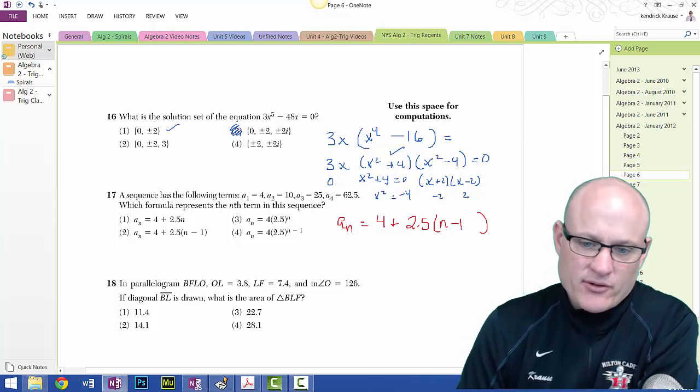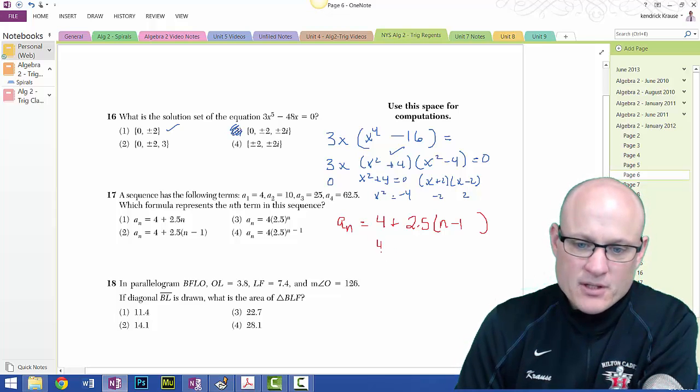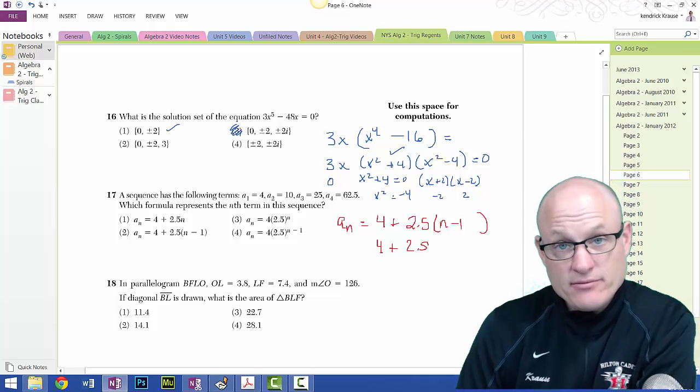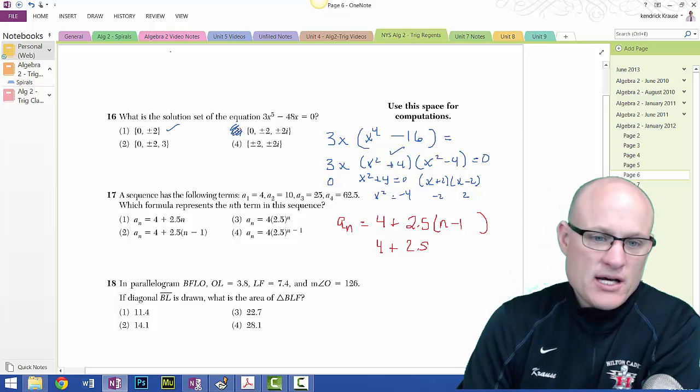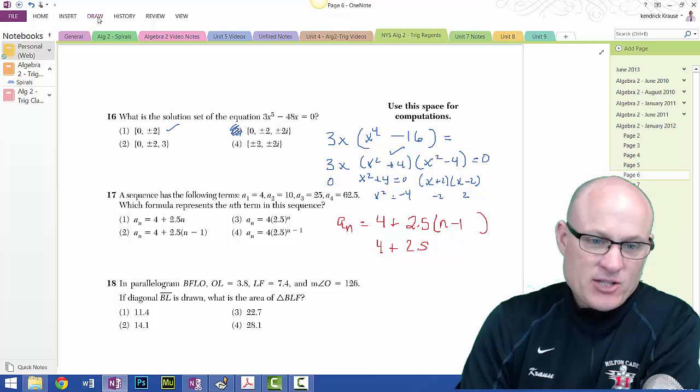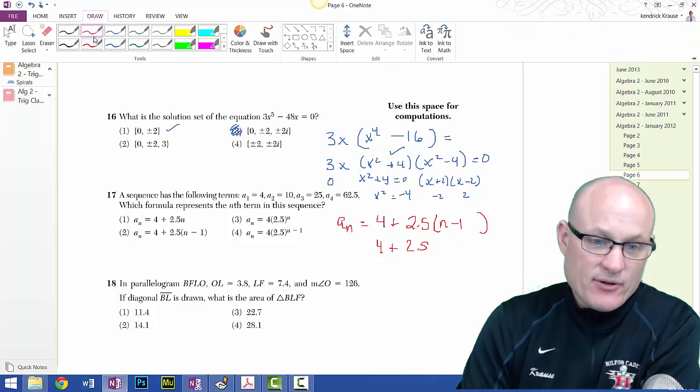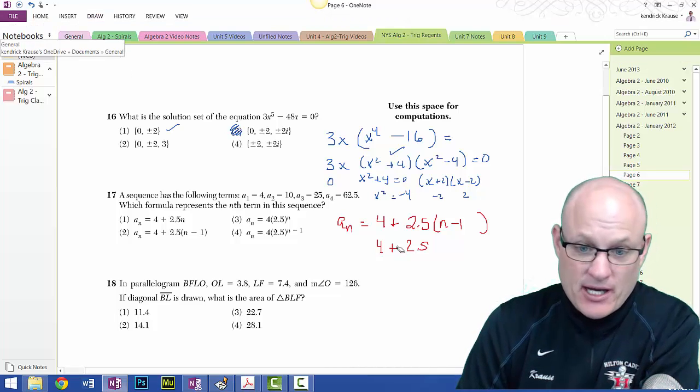So that's 4 plus, put n equals 2 in here, you get 1 plus 2.5. Did I add 2.5? Oh, no, I'm not adding. That's because what I'm doing every time is multiplying by 2.5.